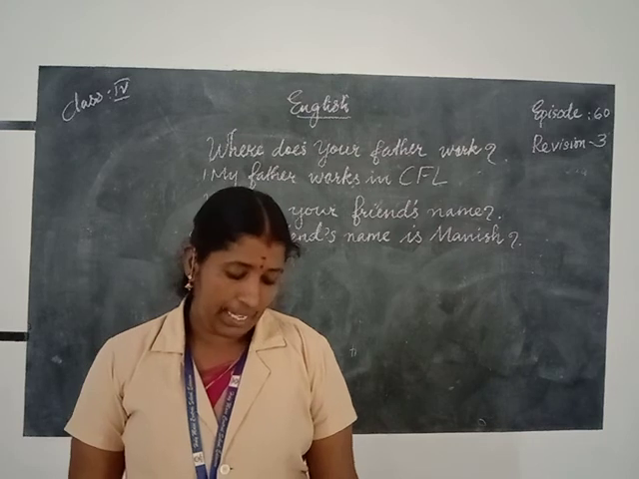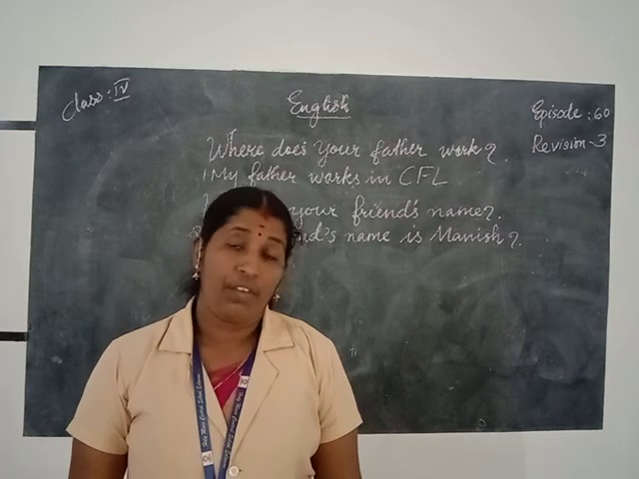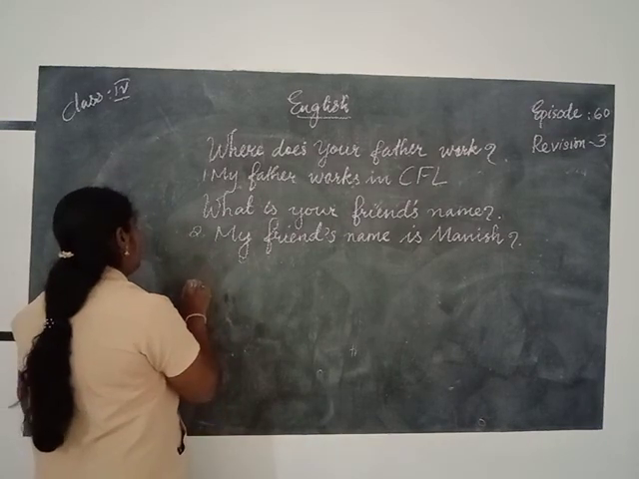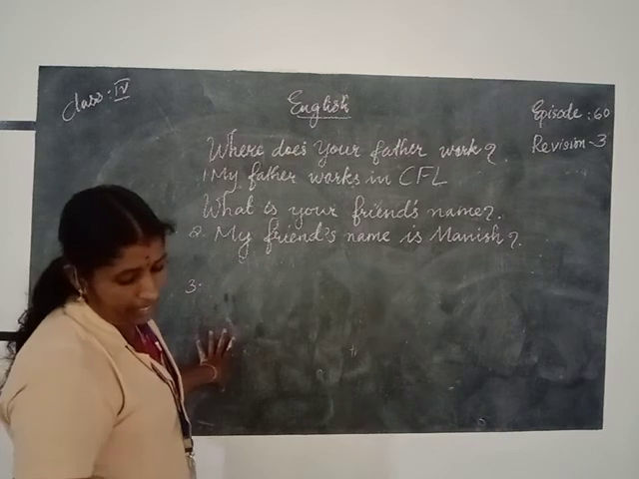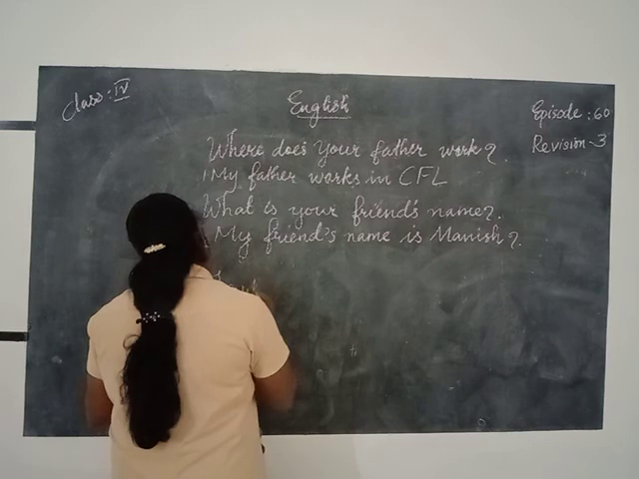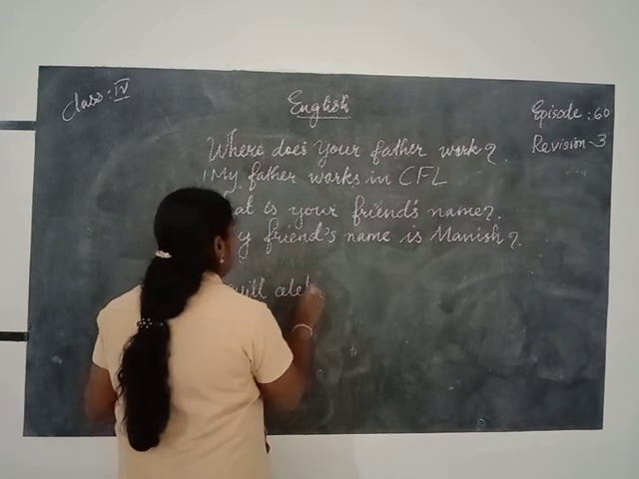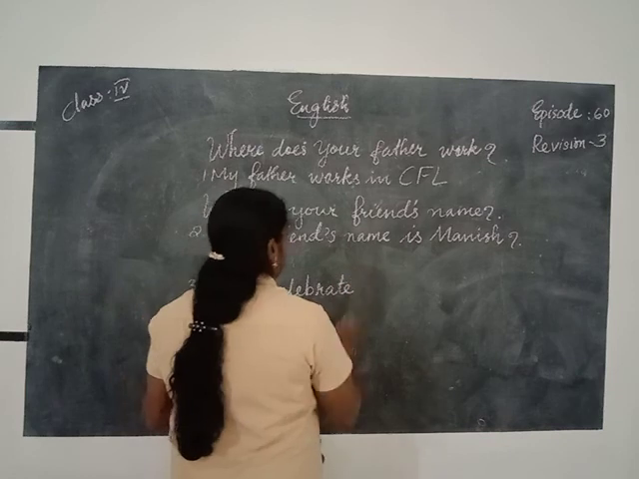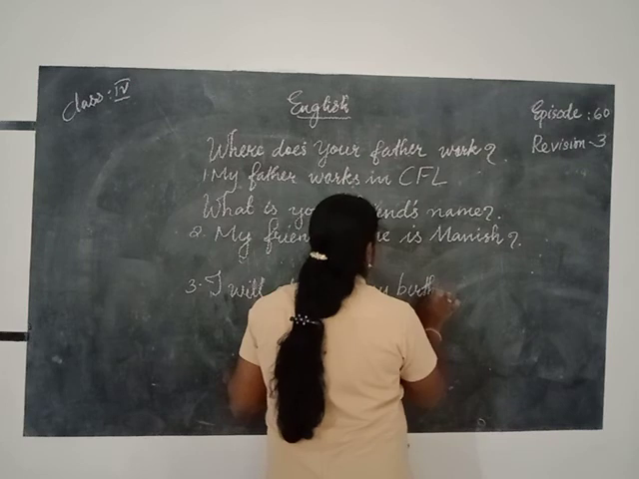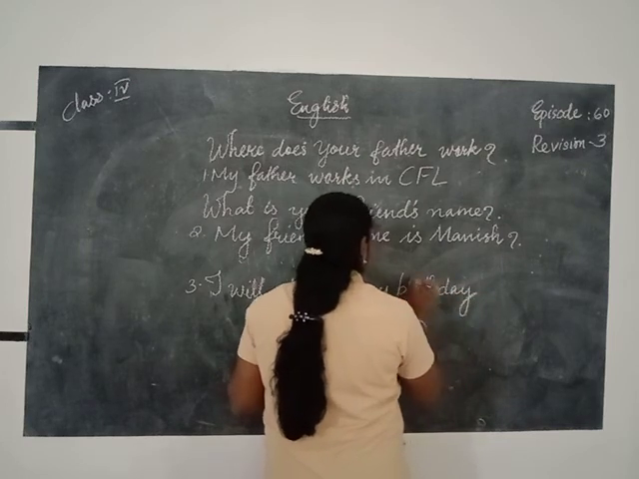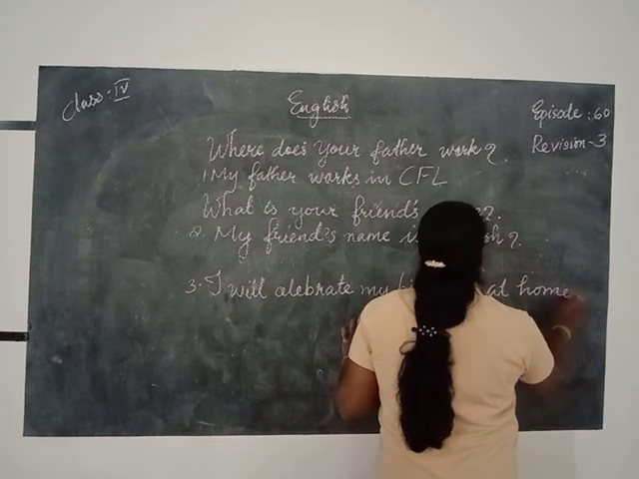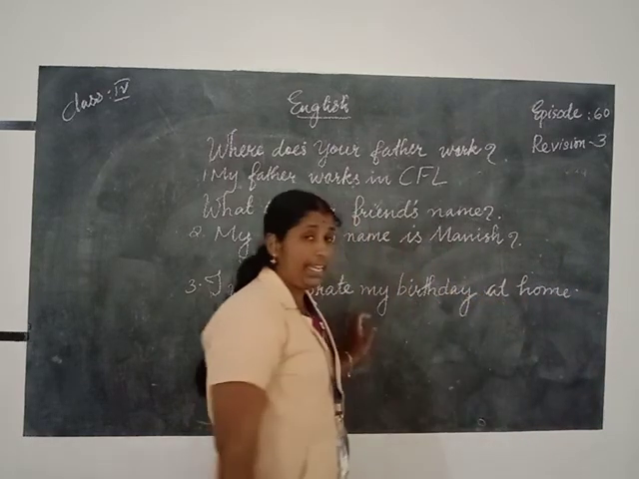Then the third one, I will celebrate my birthday at home. We want to know the place. Third one, I will celebrate my birthday at home. I will celebrate my birthday at home.